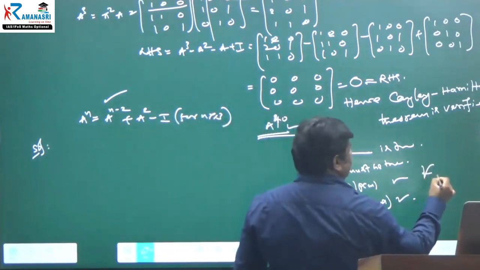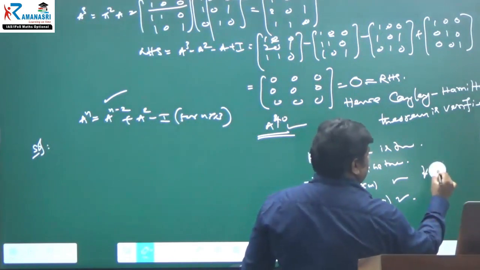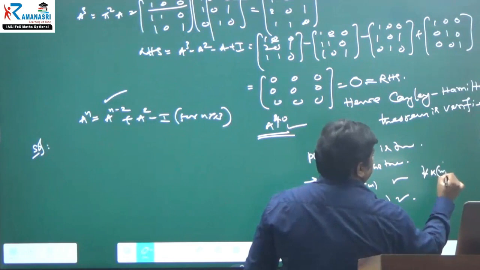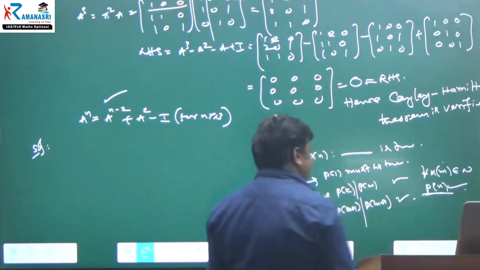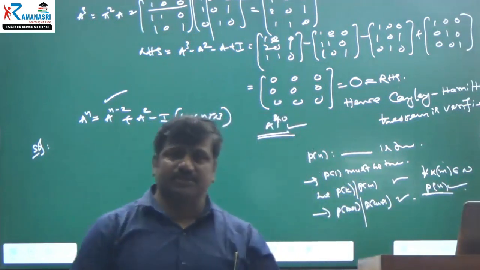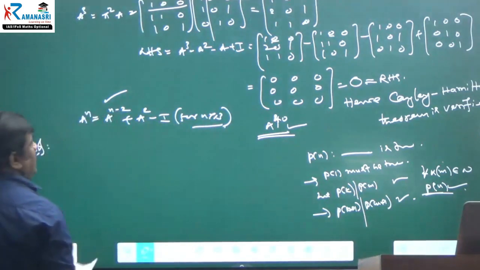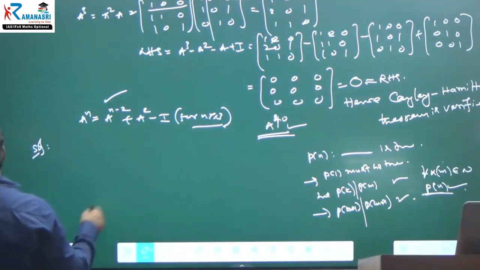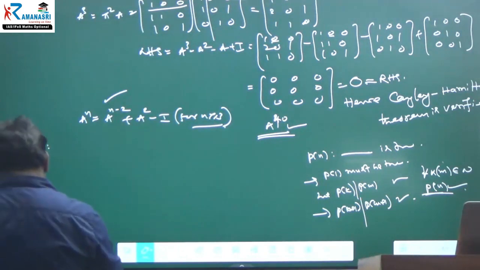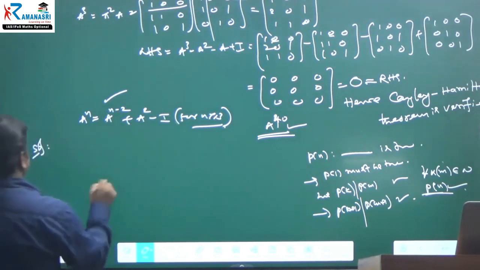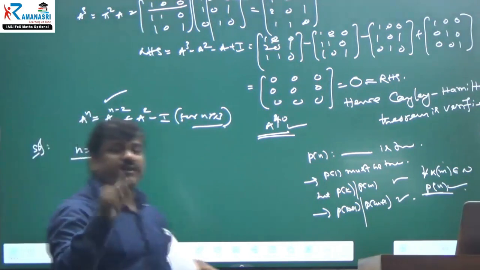For all k or m belonging to natural numbers, the P(n) statement is true. Okay, here the starting point is n equal to 3, n greater than or equal to 3. First, what is the P1 statement? A cube, you have to show it is true. Are you understanding? Okay, right. For n equal to 3 you can take. For n equal to 3, this is my P1 statement.